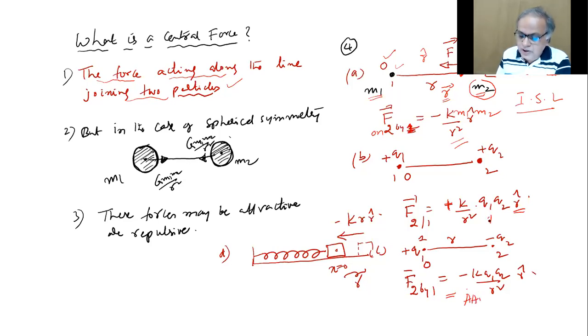Plus sign will show it is a repulsive force. And this R square thing says that it is an inverse square law force. So a central force can be attractive, repulsive, and it can be an inverse square law force, or it may depend on some other way on R. It may be 1 by R force, it may be 1 by R cube, whatever.